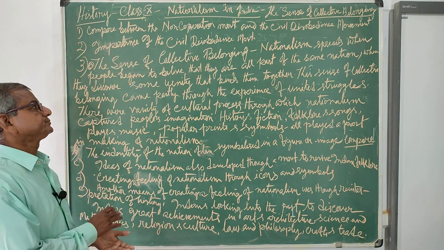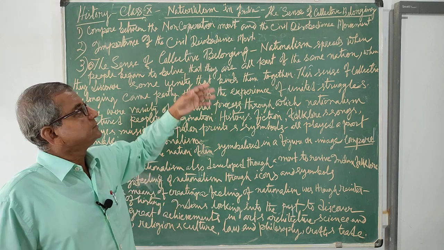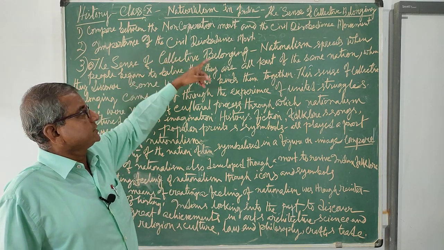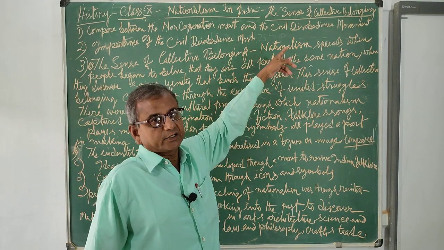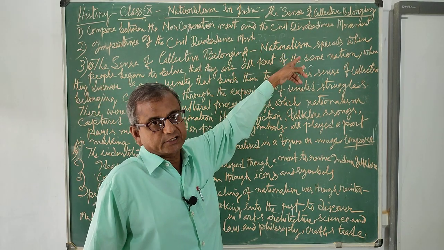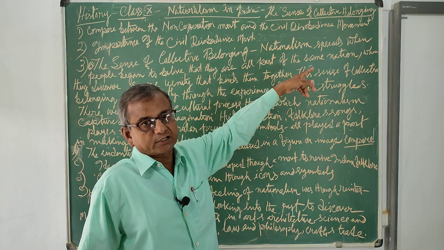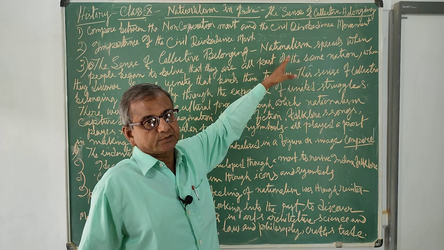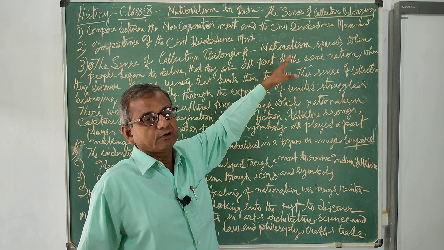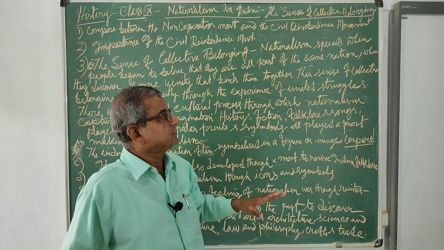Moreover, the participation of the industrial class, the rich merchants or industrialists, and also the rich peasants and the working class, was much bigger. They joined the civil disobedience movement in large number, although they did not support it later.